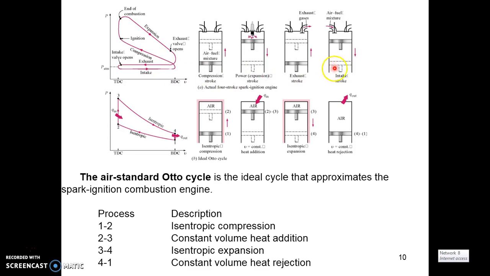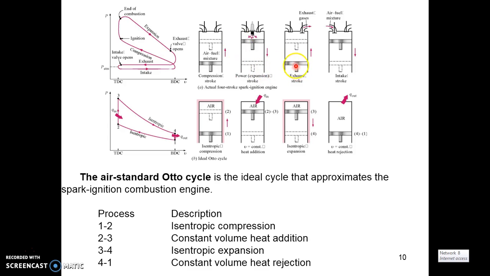After that, the compression stroke will take place. During this time, the air mixture is compressed isentropically from BDC to TDC. After that, at the end of compression, ignition will begin. This ignition is considered as constant volume heat addition, followed by the expansion stroke or the power stroke. During this time, the piston moves from TDC to BDC.